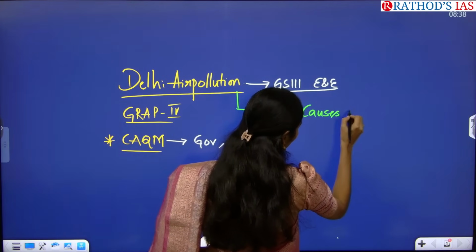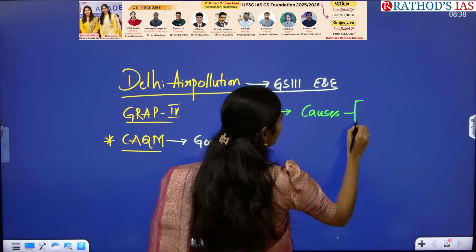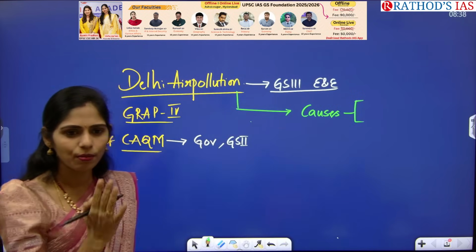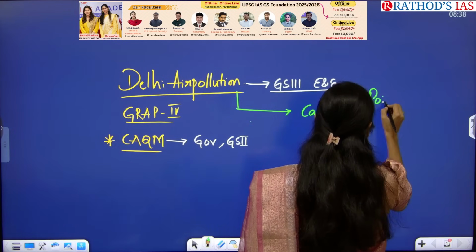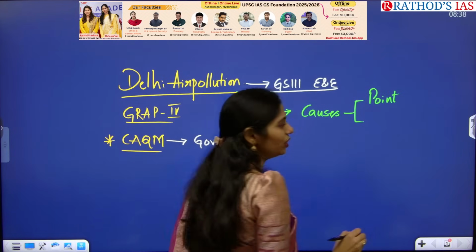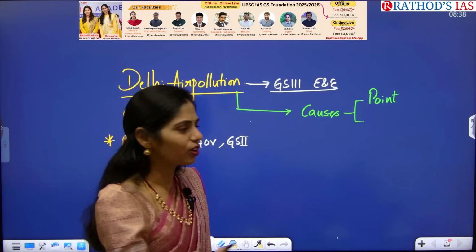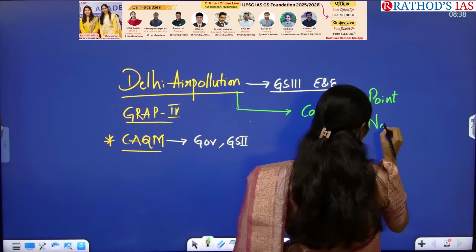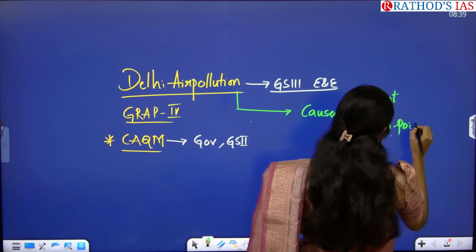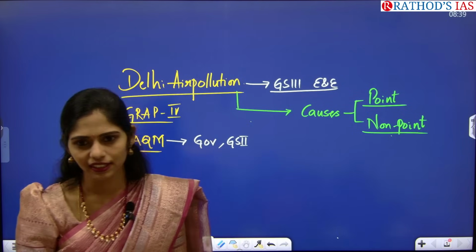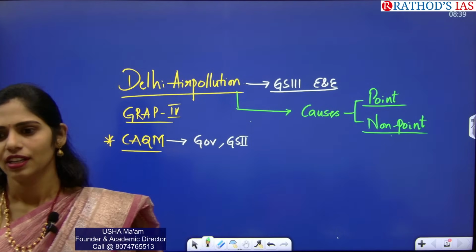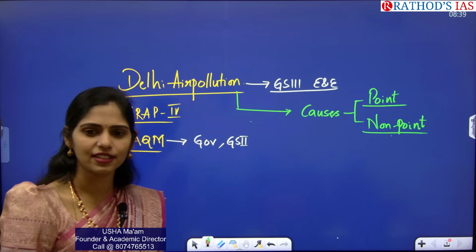In these causes, we have two types: point causes and non-point causes. Point causes are nothing but the direct causes which are leading to pollution, and indirect causes are called non-point causes. So can you tell me some direct causes of pollution? Firing of crackers, construction activities, and vehicles.